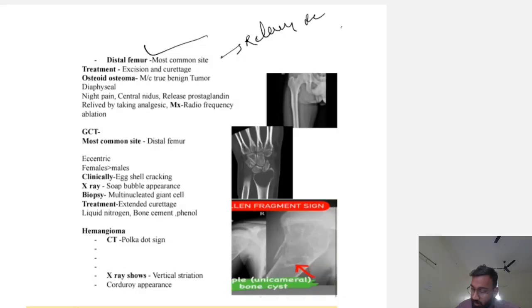This releases prostaglandins. It is relieved by taking analgesics. Management by radiofrequency ablation.